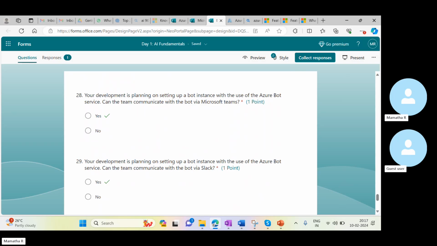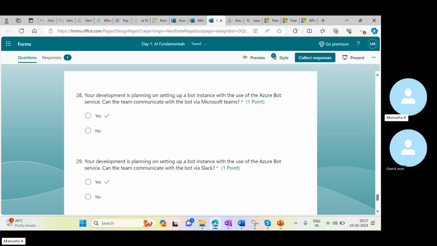Can the team communicate with the bot via Microsoft Teams? Yes. These two, Slack and Teams, I have given yes. Yes, we can try to communicate. Actually, this is one of the questions I got when I was taking the certification, whether we are able to communicate with the bot through Microsoft Teams or not.